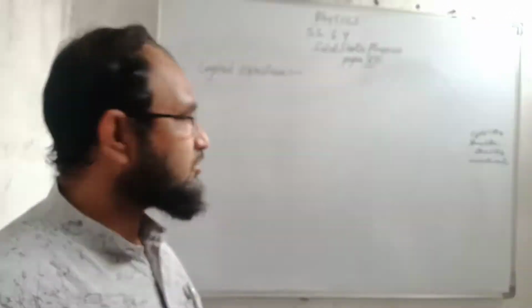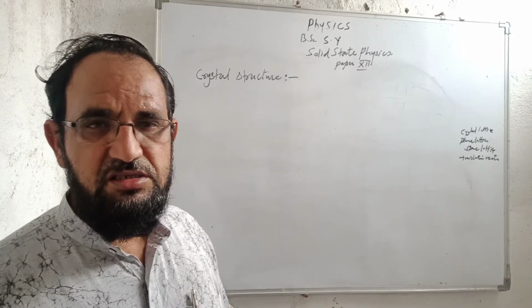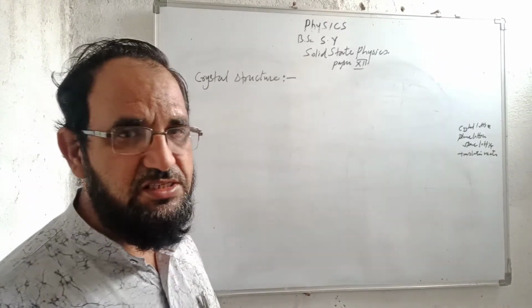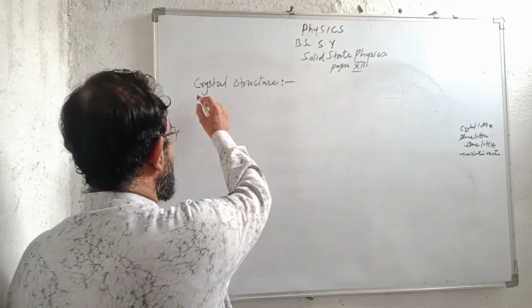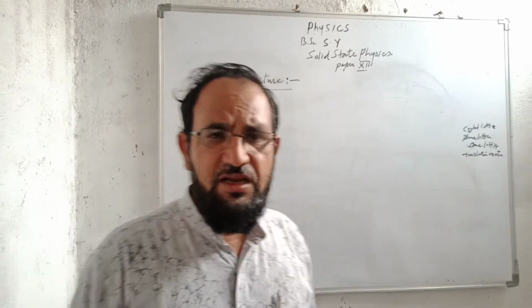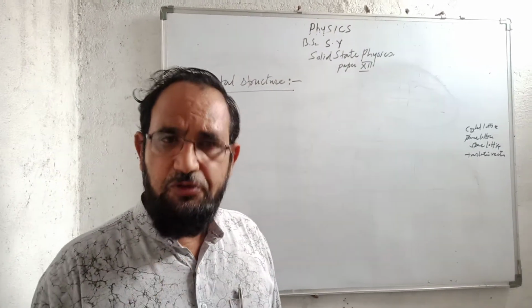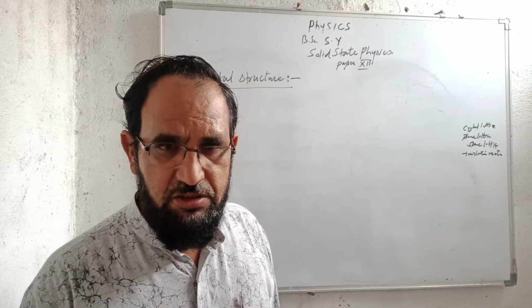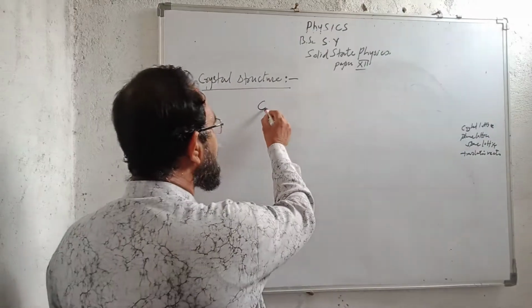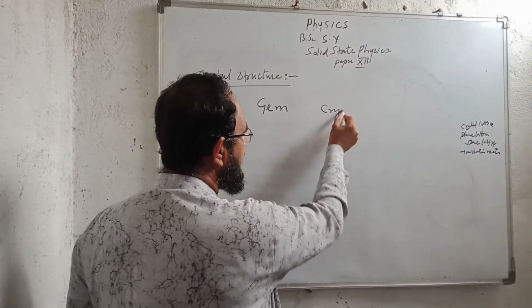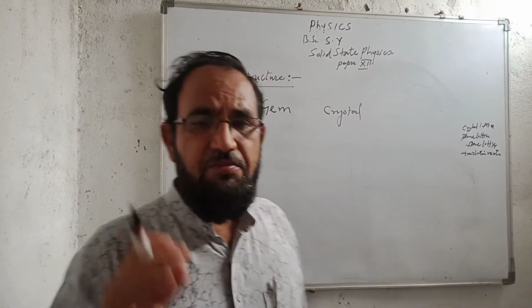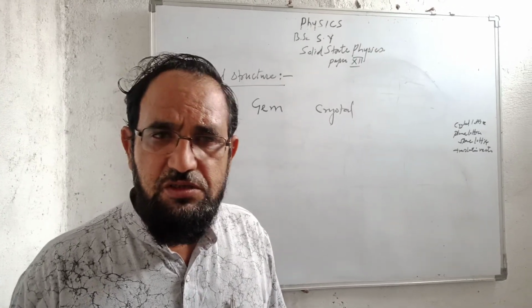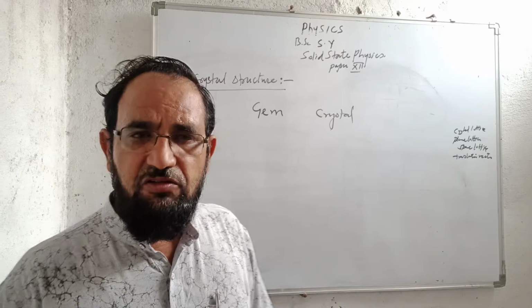My today's topic is solid state physics, and in this solid state physics let us start with the fundamental concepts of solid state physics, that is the crystal structure. So the material can be divided into two parts according to their arrangement of the atoms or the molecules. One is gem and another is crystal. Gem is those material in which the arrangement of the atoms or molecules is haphazard. They are not in the regular fashion.